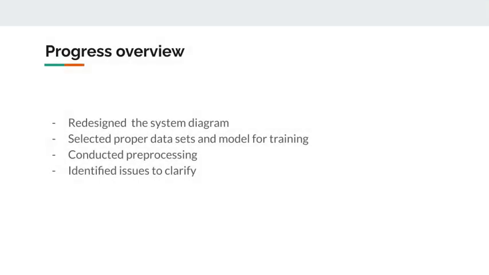So far, we've redesigned our system diagram. We've selected the datasets that we plan to use for pre-training and training. We have selected several model candidates to evaluate during that pre-training and training. We've pre-processed our selected datasets, and we've identified several issues that we have to clarify before moving on to our next steps.